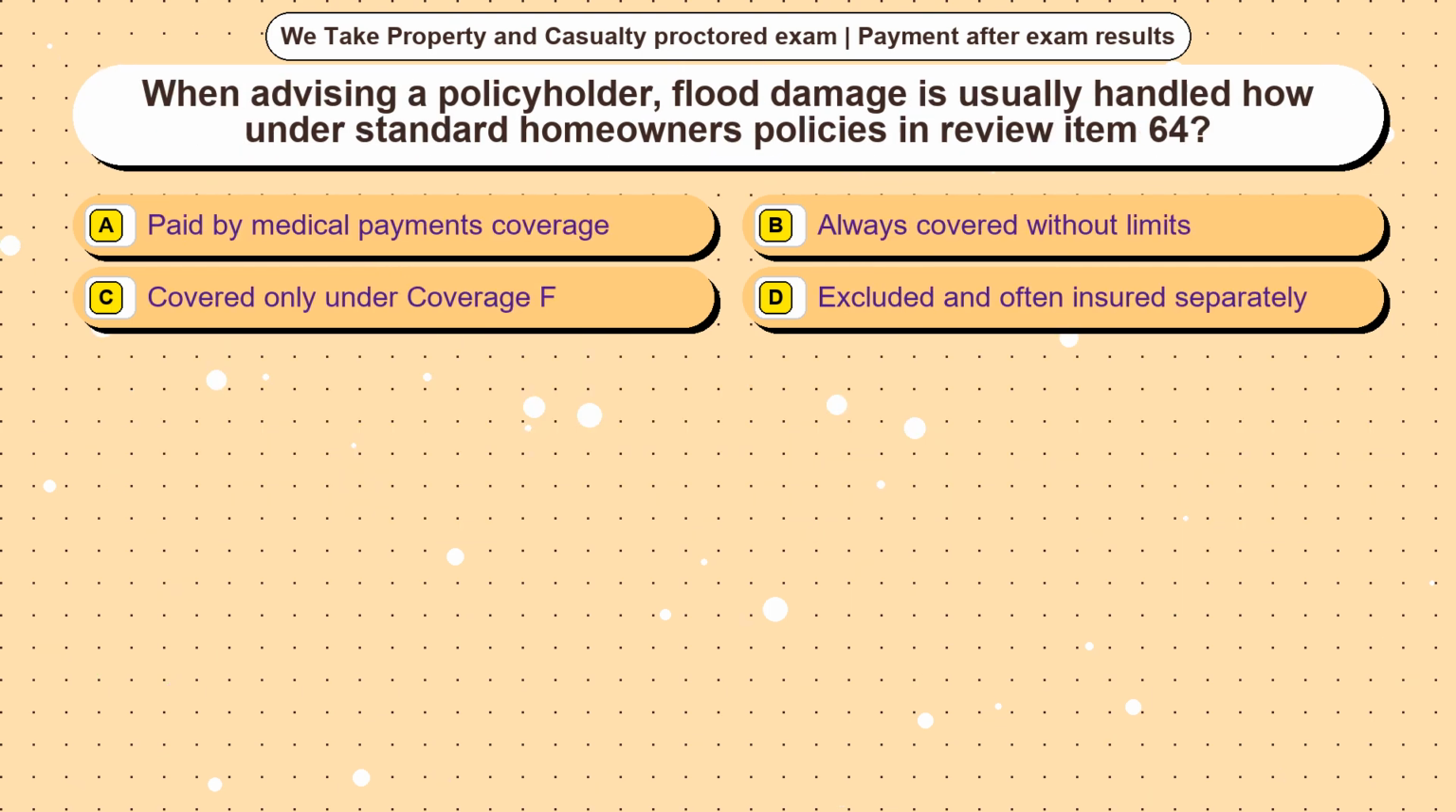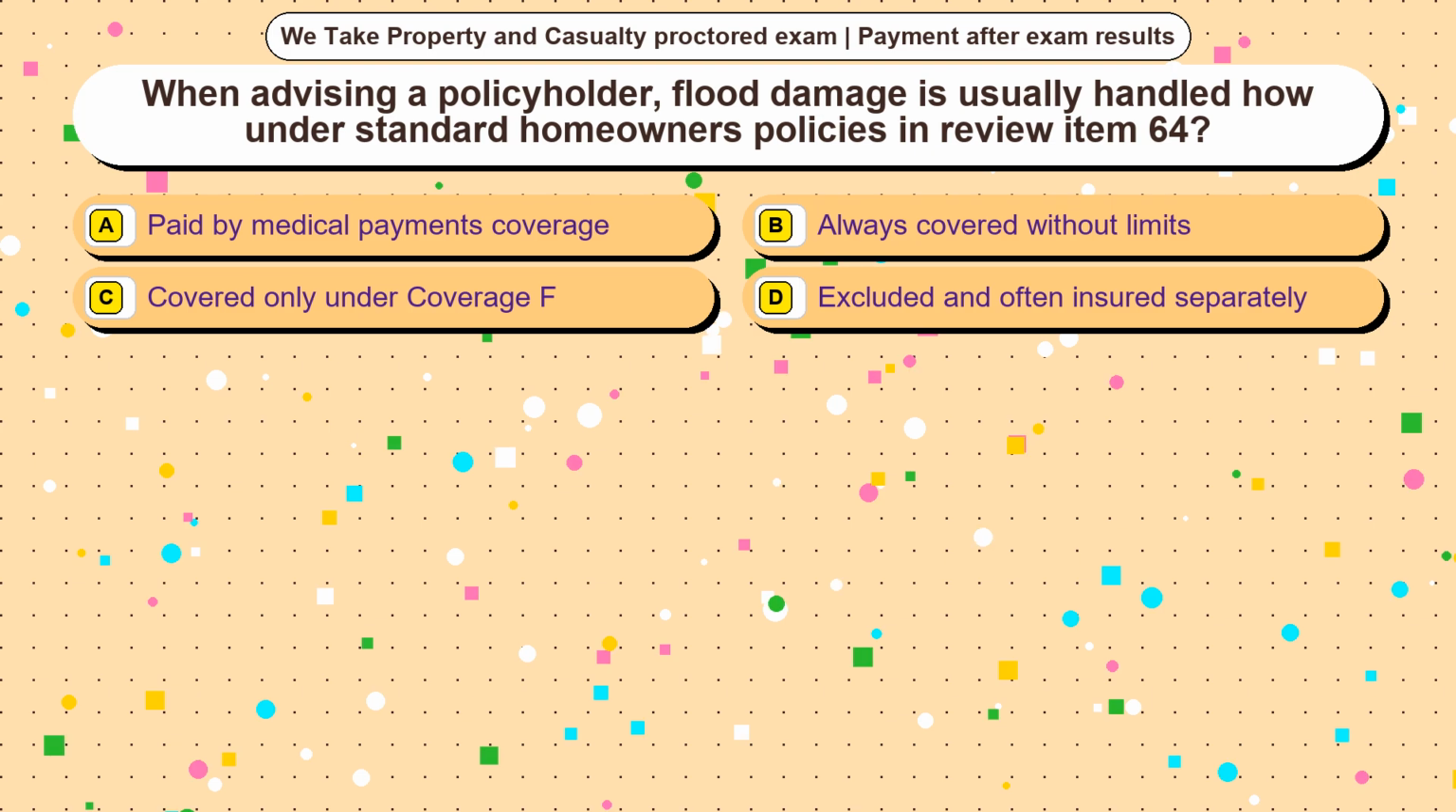Question 15. When advising a policyholder, flood damage is usually handled how under standard homeowners policies in review item 64? Option A, paid by medical payments coverage. Option B, always covered without limits. Option C, covered only under coverage F. Option D, excluded and often insured separately. The correct answer is option D.